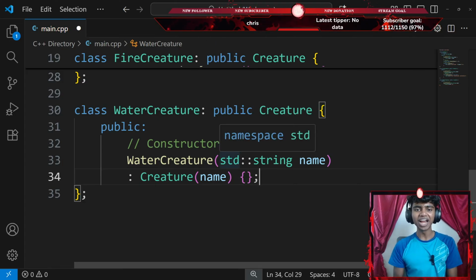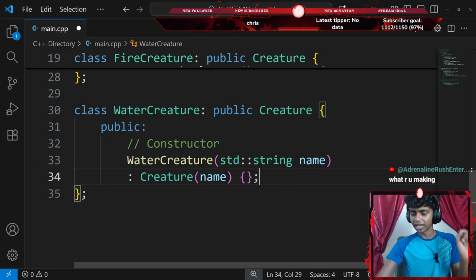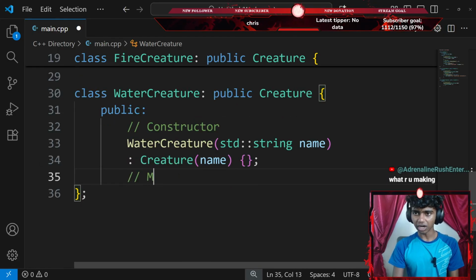Okay, hiding Clippy, I appreciate you joining the stream. What are you making? Honestly, I'm not making something specific. I'm just working on the basics of C++.